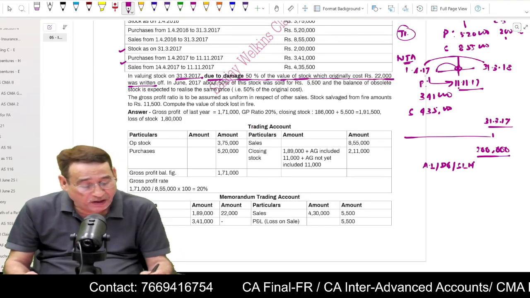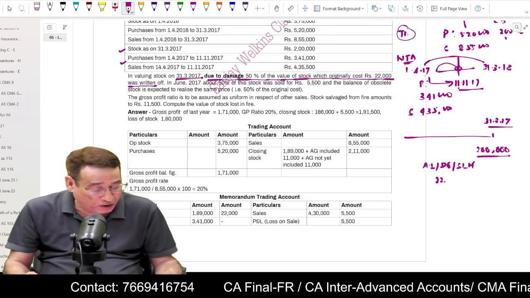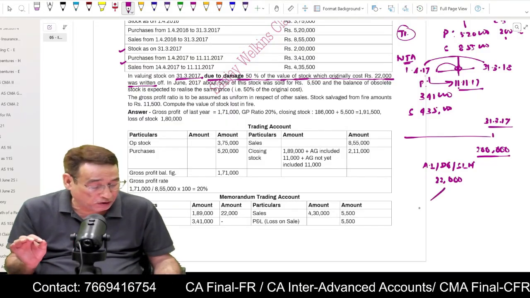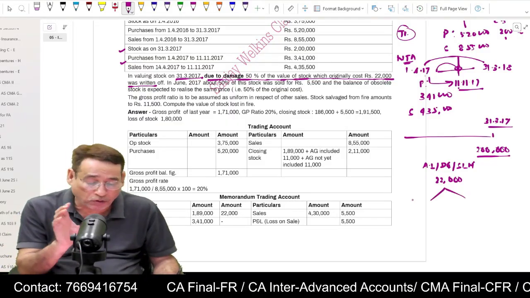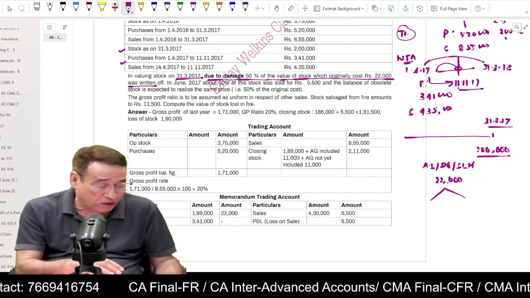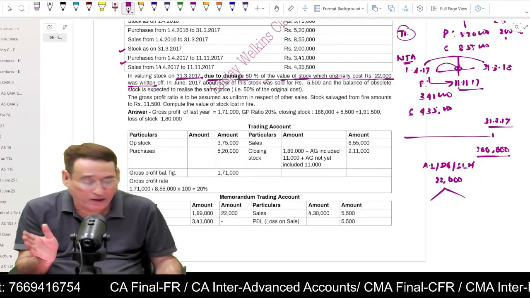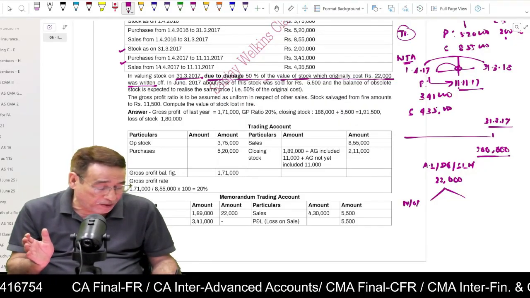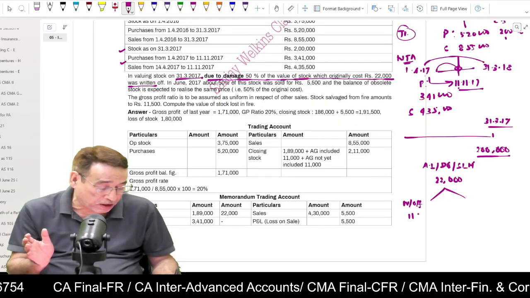Now it is given that these goods originally cost 22,000. It is also given that 50% of the value of the stock which originally cost 22,000 was written off. What does it mean? If you remember, in my regular classes I talked about this particular fact.